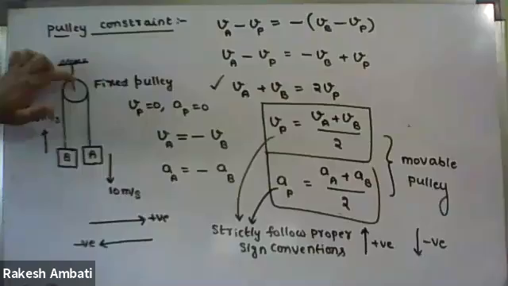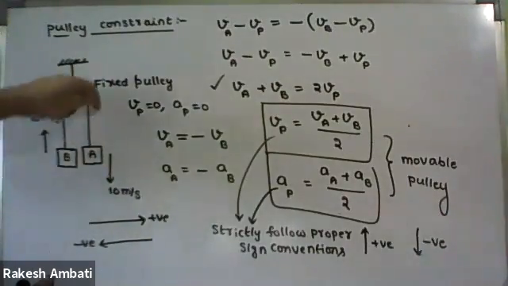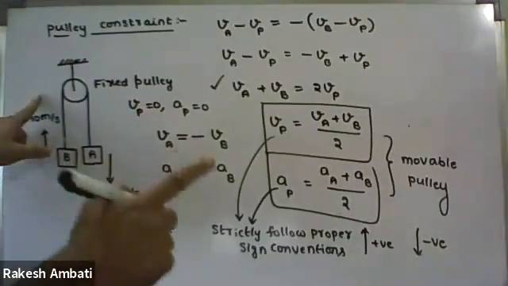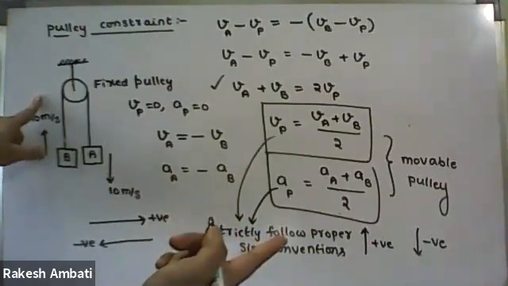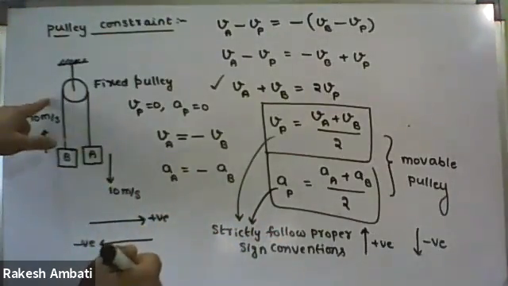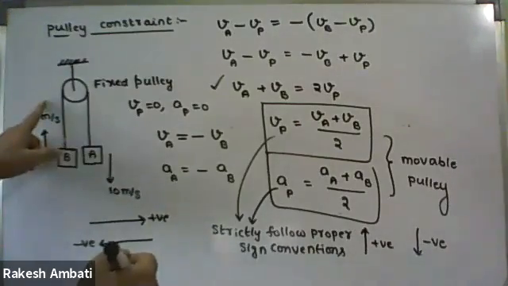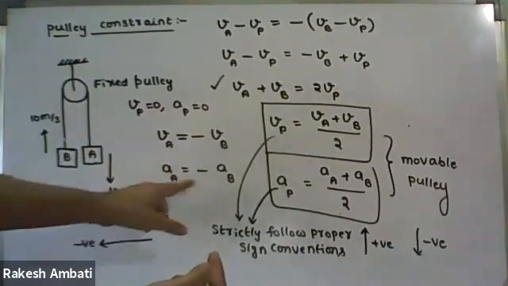In the case of fixed pulley, if one arm is moving down, the other arm will move up with the same magnitude of velocity or same magnitude of acceleration, but in opposite direction. If one is moving downwards, other one will move upwards with the same magnitude of velocity or same magnitude of acceleration.